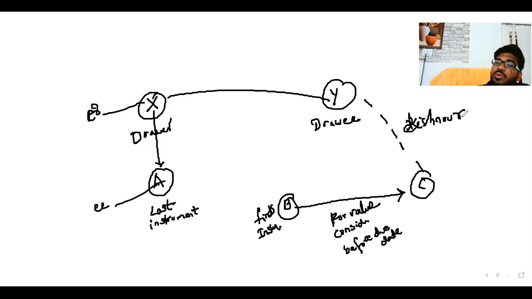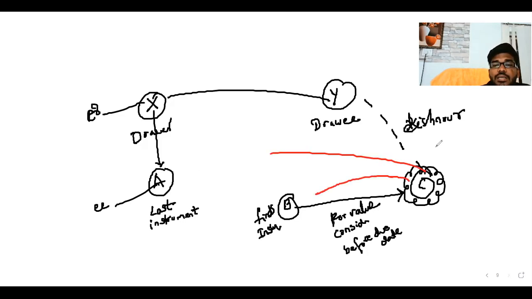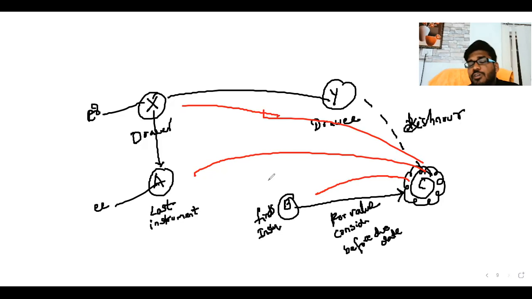So what is my doubt here? Whenever the instrument is dishonored, C can sue whom? C can sue B, C can sue A, C can sue X, or not? Can he sue or not? First of all, is C a holder in due course or not? You can analyze. Who is a holder in due course?